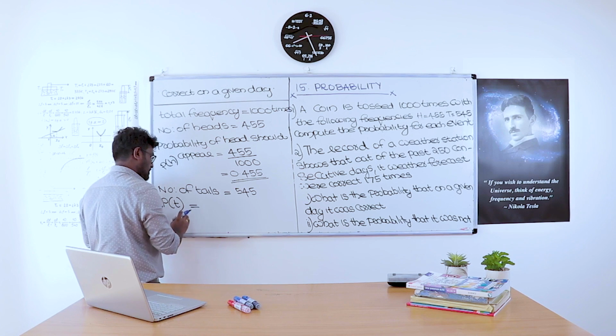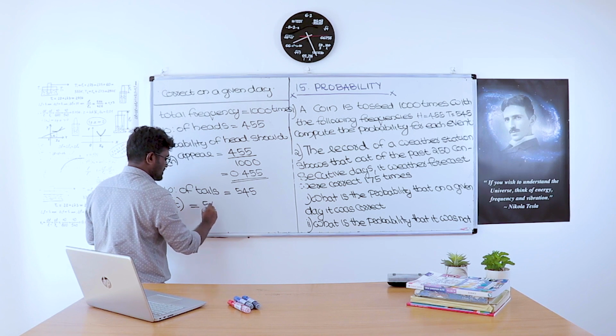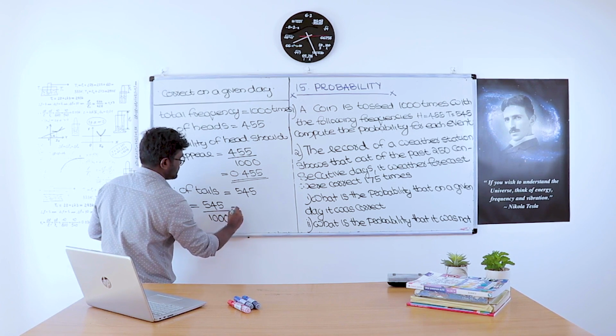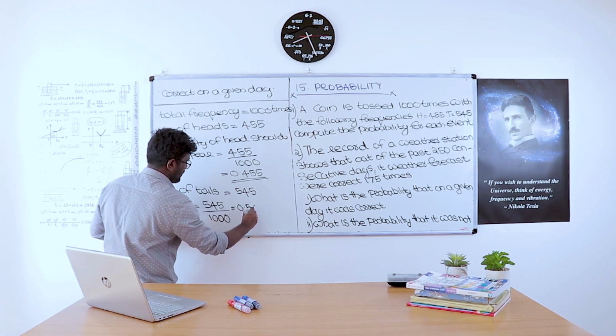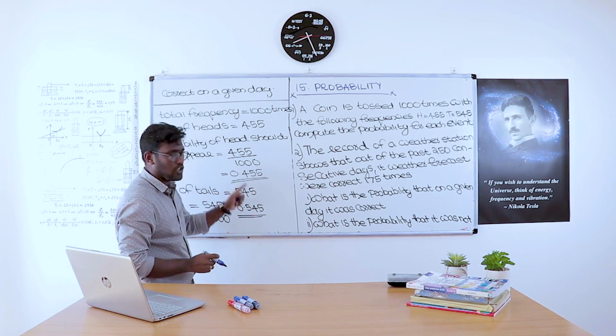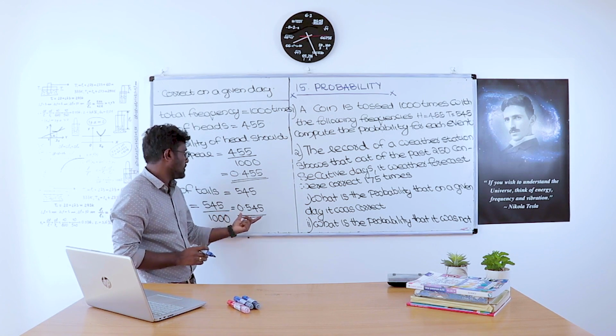Probability of a tail appearing is P of T. How can we calculate P of T? Number of tails is 545 by the total number of trials, 1,000. That is equal to 0.545. So this is the probability of getting head, 0.455, and this is the probability of getting a tail, 0.545.